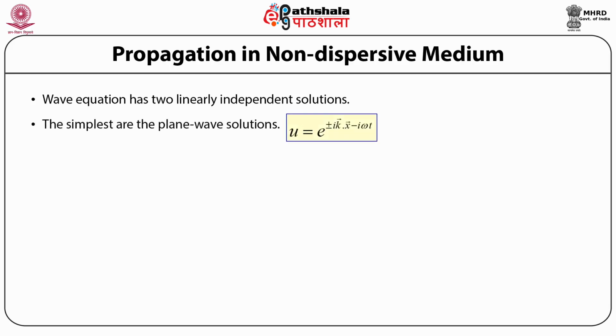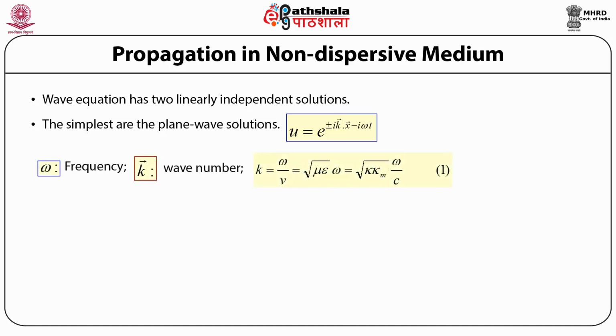So the simplest form of these wave equation solutions can be given by u is equal to e to the power plus minus (iota times the wave vector k dot the position vector x, where dot represents the scalar product, minus iota times omega t). Here omega is the angular frequency and k is the wave vector, and the modulus of this wave vector gives us the wave number.